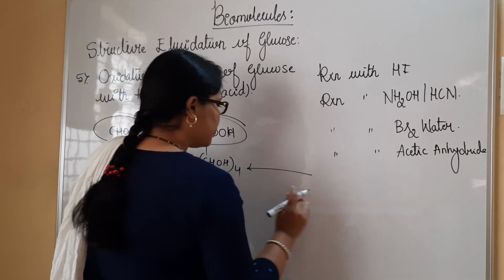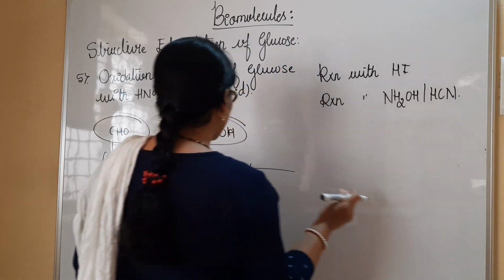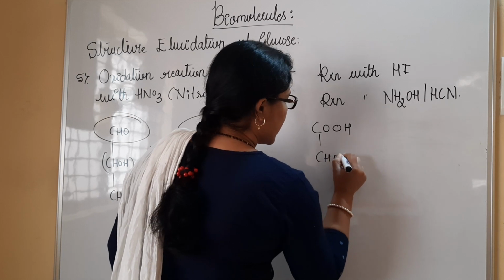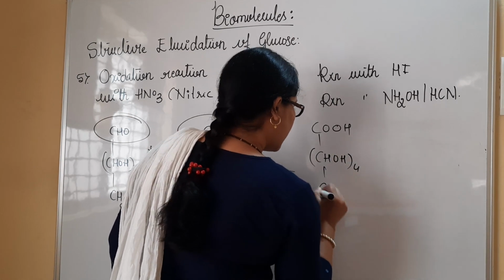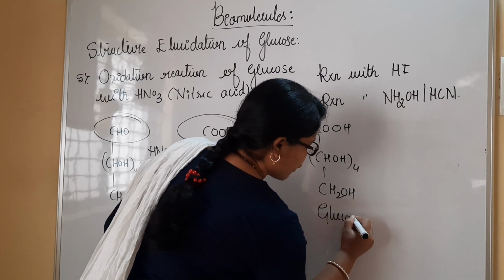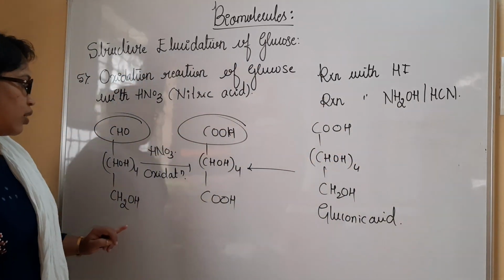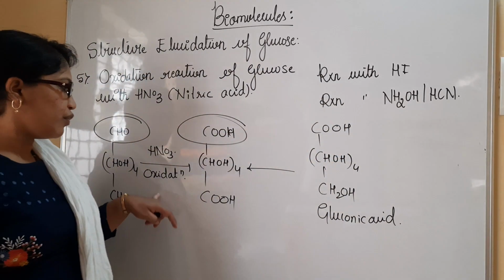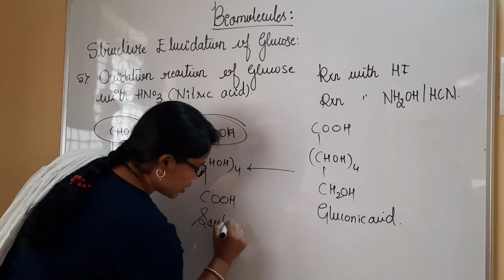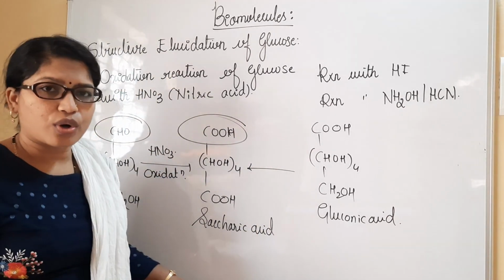Likewise, if you consider gluconic acid, how do you write the structure for gluconic acid? See here, I will have COOH, this is CHOH 4, and here I will have CH2OH, which is referred to as the structure for gluconic acid. Both gluconic acid as well as glucose on treatment with HNO3 form saccharic acid. Saccharic acid is said to be a dicarboxylic acid. So this question can be asked for 1 mark.